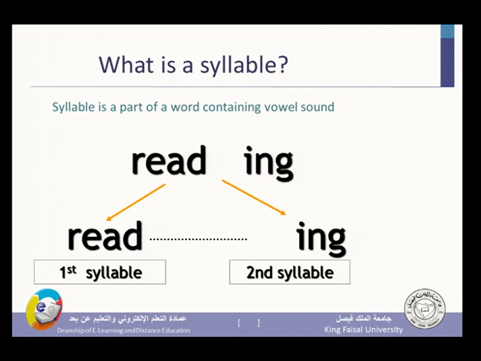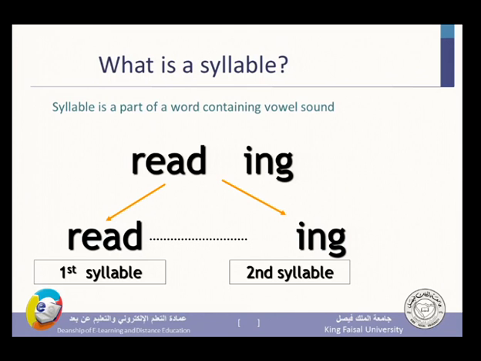Reading is a word that has two syllables. The first syllable is read and the second syllable is ing. But what is in common between the two is the existence of the vowel in the first syllable, read, and in the second syllable, ing. Read, it has a vowel, E. It is the vowel which is the most important part in this syllable, read.